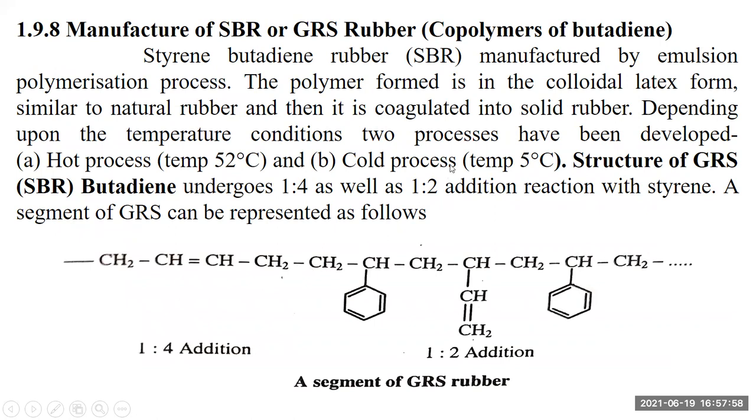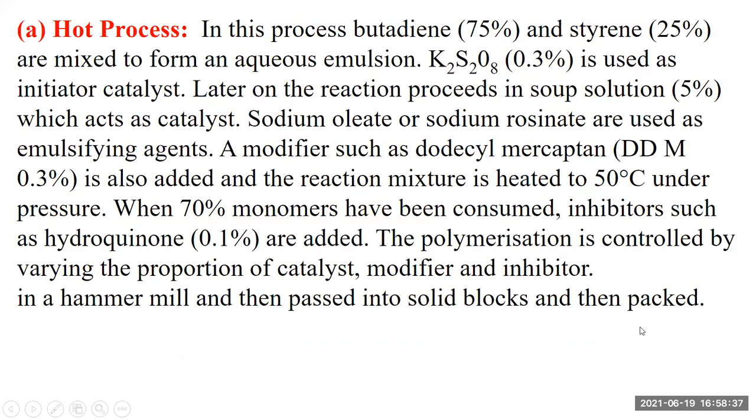This manufacture involves 1,4 addition. We are using butadiene and styrene, and the addition takes place at the 1,4 position or the 1,2 position. This polymer is styrene butadiene rubber. Styrene has a phenyl ring with a CH2 double bond, and this is the butadiene we are using. Here we observe addition at the 1,4 position and at the 1,2 position. This is the segment of GRS, also known as styrene butadiene rubber.